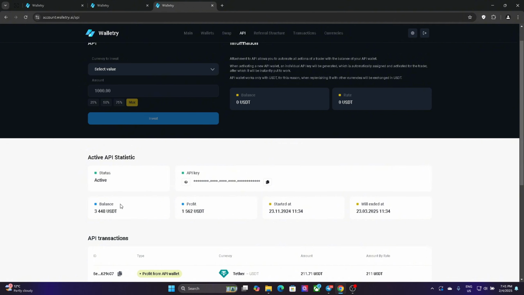So the $3,448 is going to be frozen till March of 2025. If I want, I can put again the money working, or I can withdraw everything. Till today I made $1,562. As I said, it's going to be half, but I paid 25% of that money, so it's less than 50%, so I'm not worried.